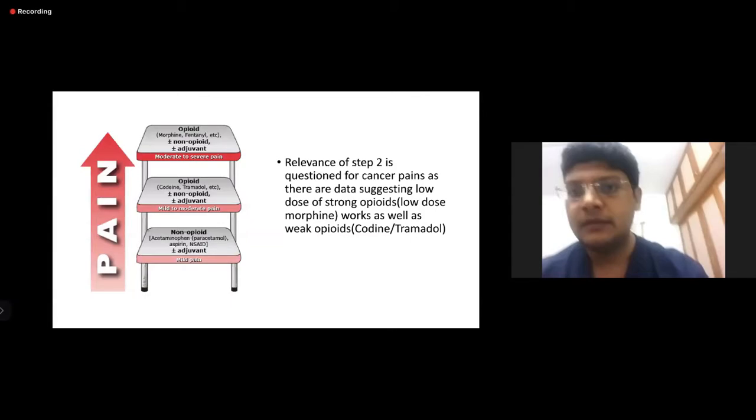Now, there is a controversy that the relevance of step 2 is questioned, especially for cancer pain, as there are data suggesting that low dose of strong opioids is as good as weak opioids. So, whether to give low dose morphine in place of tramadol or codeine.